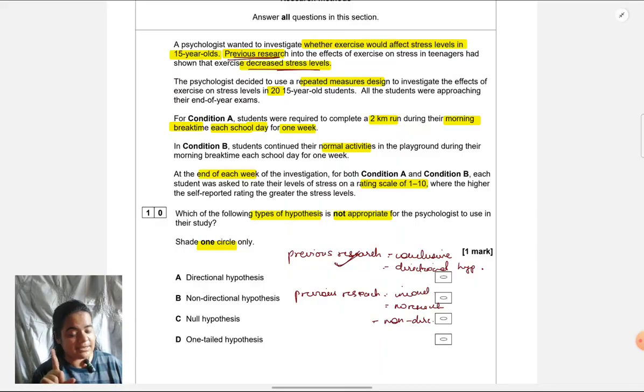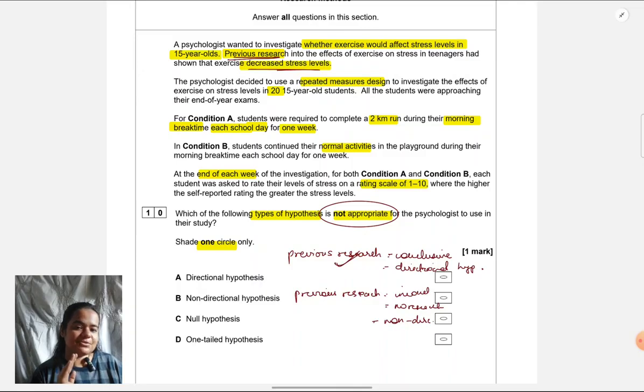But what are they asking me in the question? Which is not appropriate to be given. They are not asking me which is appropriate. I have to give the opposite one. So it wouldn't be appropriate to give a non-directional hypothesis, because non-directional would be the case if research was inconclusive. In this case, it is conclusive.